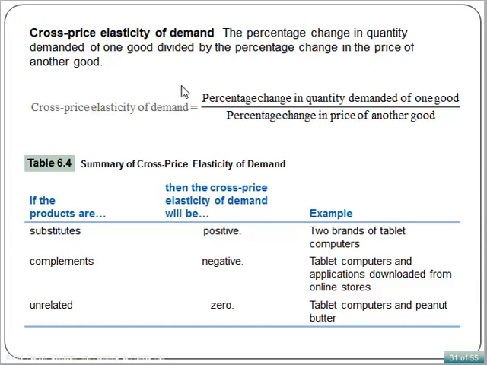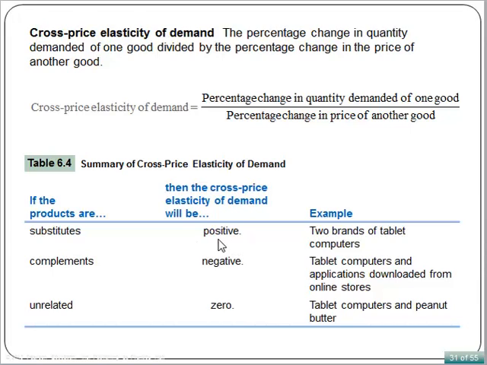Suppose you need to predict the effect of a decrease in the price of Pepsi Cola on the quantity demanded for Coca-Cola. Holding other factors constant, you can do this by calculating the cross price elasticity of demand, which is the percentage change in quantity demanded of Coca-Cola divided by the percentage change in the price of Pepsi Cola. If the products are substitutes, then cross elasticity of demand will be positive.